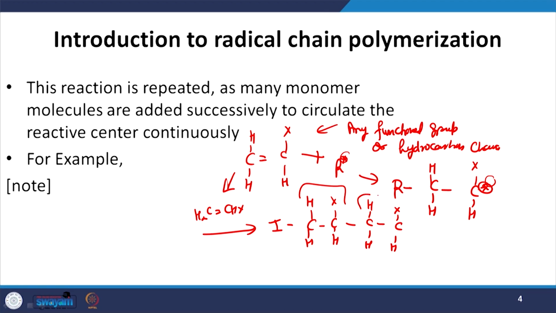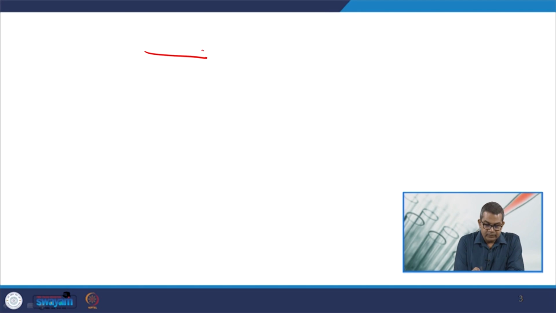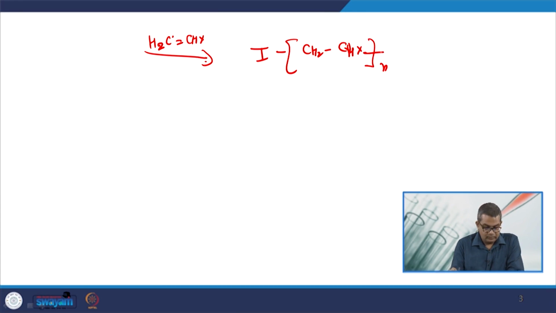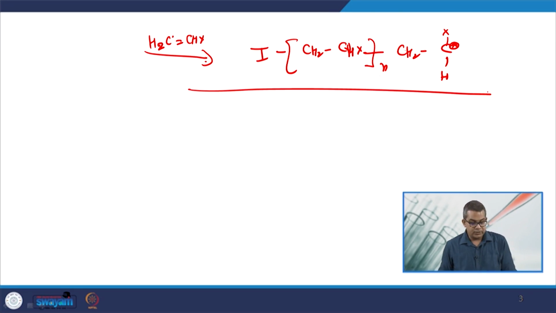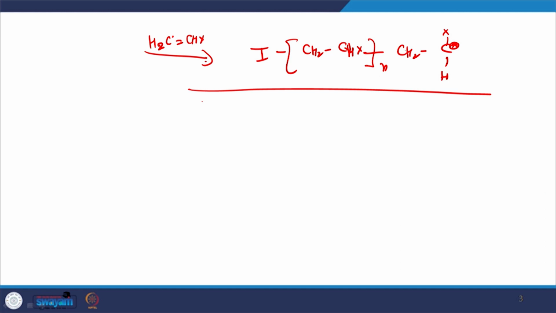Now, these are the repeating units. If we keep on moving in the same direction, we may have it again. So you can say these are the stages of polymerization.